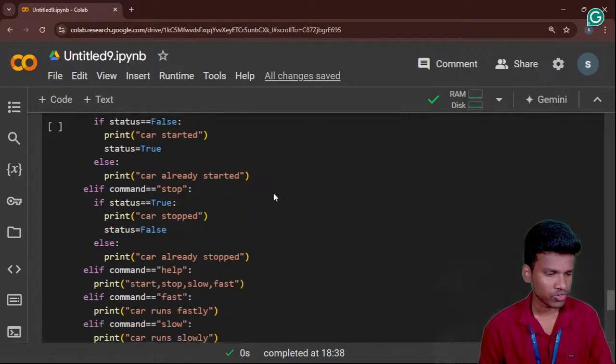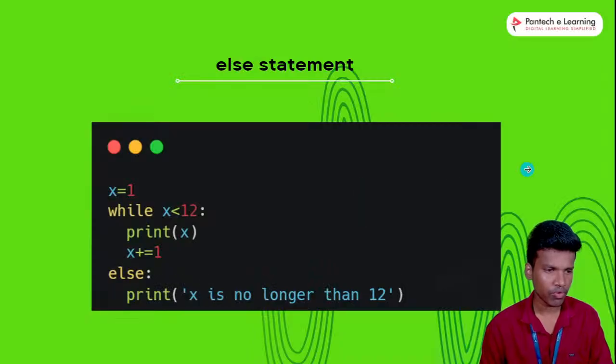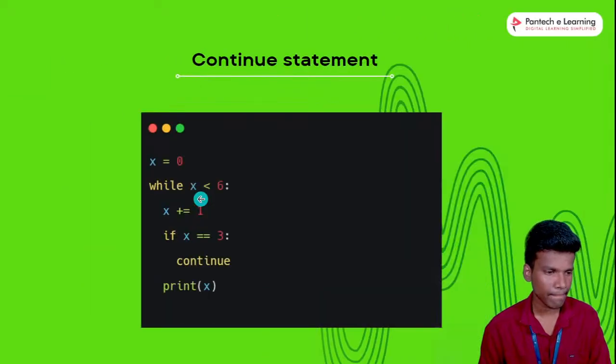Okay, so that's it. This is the overall topic of the else statement, conditions and looping statements.